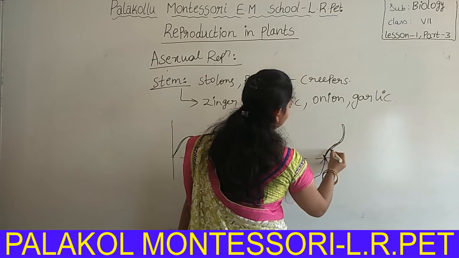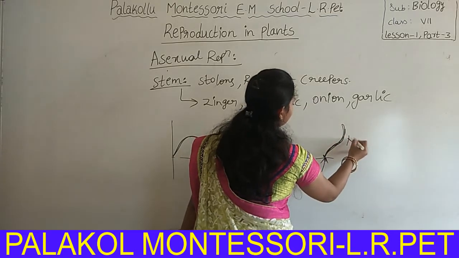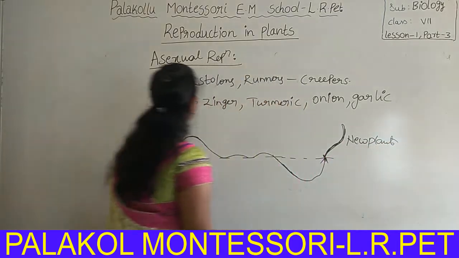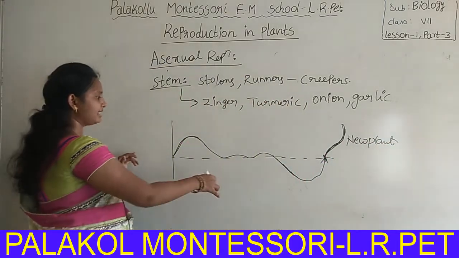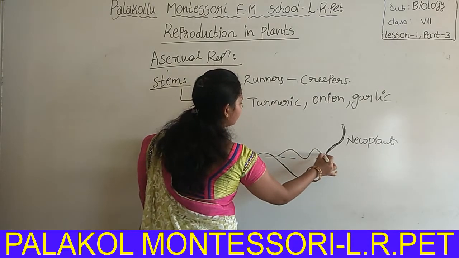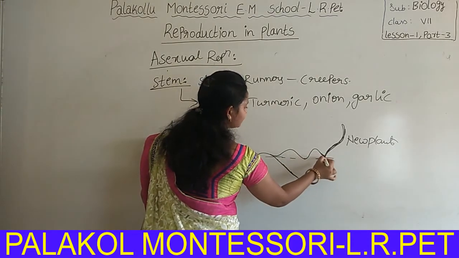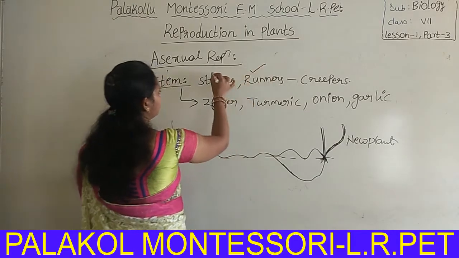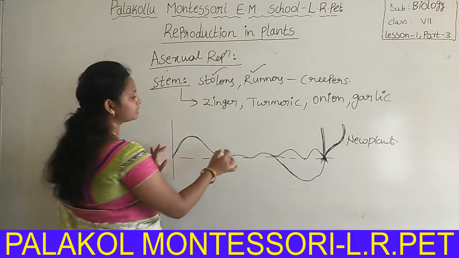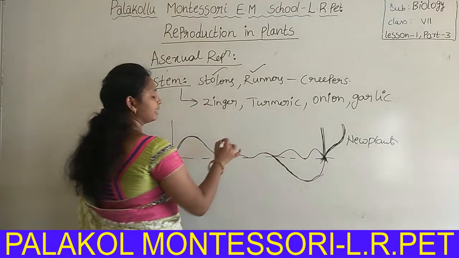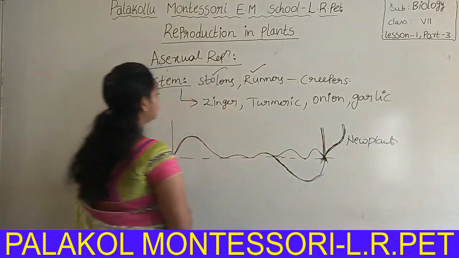From this it will grow as a new plant. This is about stolons. Runners can only move on the ground, and if one strikes the ground, it can form roots and a new plant. This is about runners. What is the difference between stolon and runner? Stolons can also grow into the soil. Runners grow on the surface of the soil.